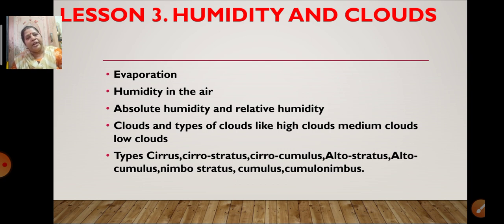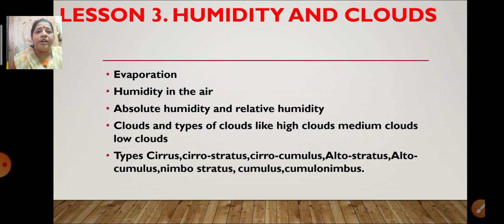Absolute humidity is the humidity which is present in the air in 1 cubic meter. What is the relative humidity? That is, the humidity present in the air in percentage form. That is what I had explained to you as absolute humidity and relative humidity.